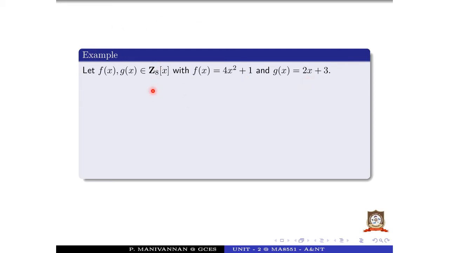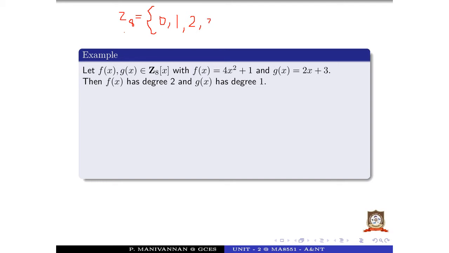In Z8 of x, we know that Z8 is equal to the congruence classes 0, 1, 2, 3, etc., up to 7.